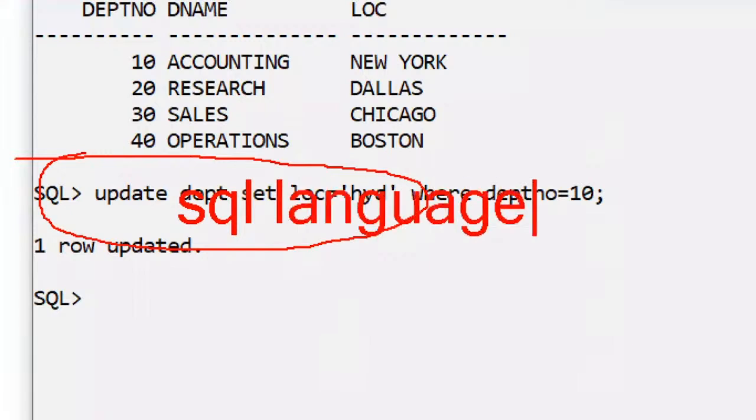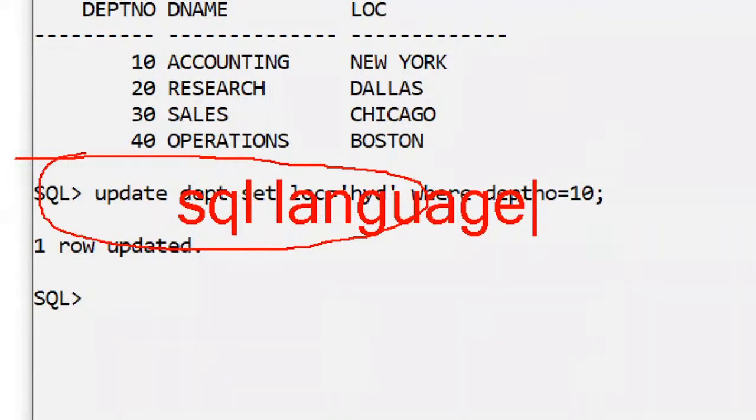This is a non-procedural language. Variables are not there, loops are not there, and conditions like if and case are not there. It is a very easy non-procedural language, with one, two or three lines of coding. Simple.